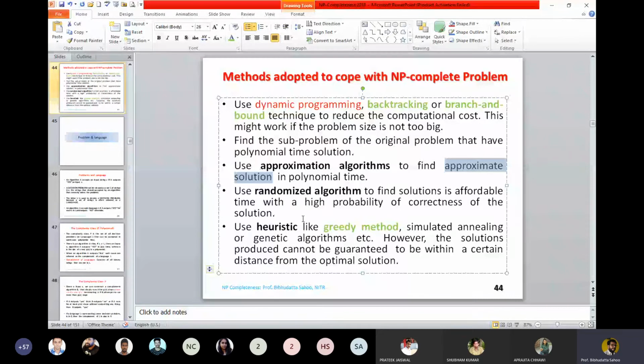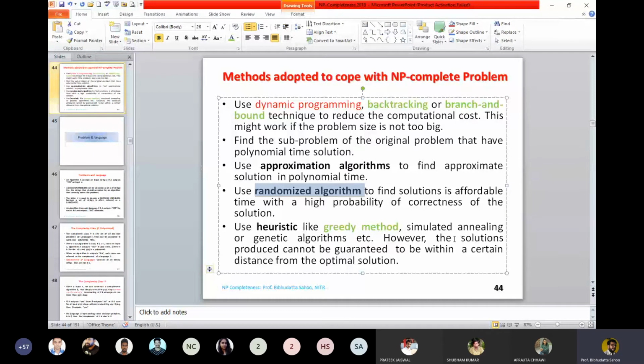Then comes the randomized algorithm. This is another way to deal with NP complete problems. Please remember, when someone asks how you are going to find a solution to an NP complete problem, what are the different ways? The first answer is that we can develop an exact algorithm which finds the solution for some instances, using any of the conventional paradigms.